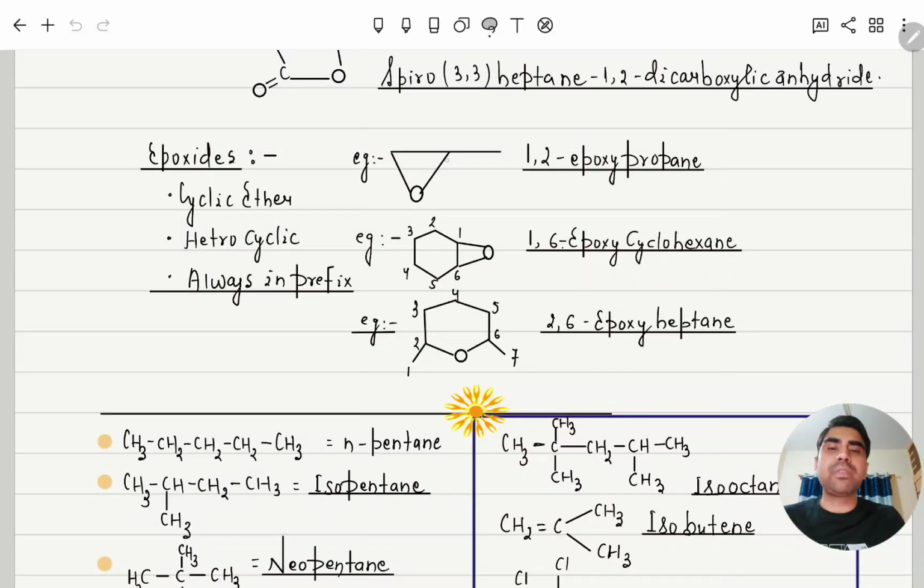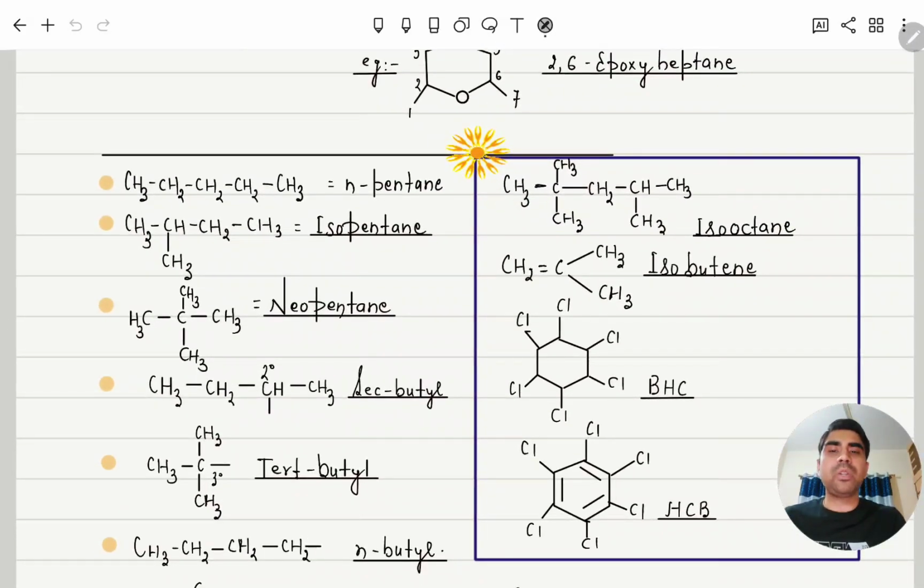So how to do this prefix name? Like here you can see 1 2. So 1 2 epoxy propane. Here 1, then after 2 3 4 5 6. So it is 1 comma 6 epoxy cyclohexane. Here 1 2 3 4 5 6 7. So 2 comma 6 epoxy heptane. Clear? Now some common names we will see.